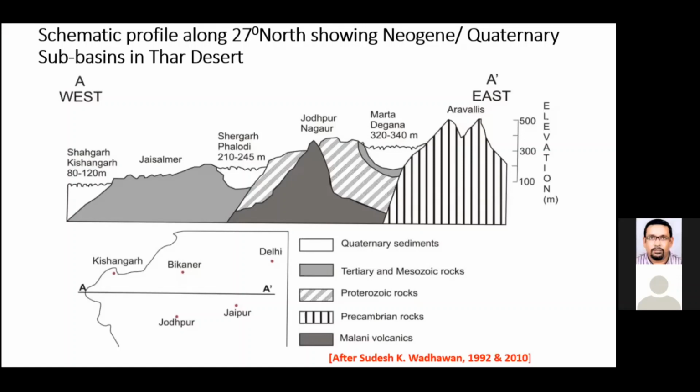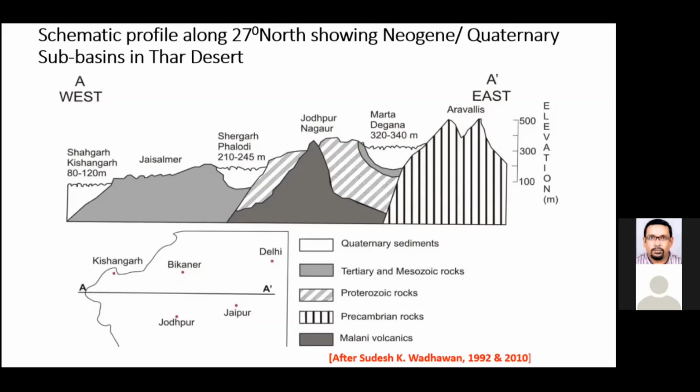These dune occurrences are there in the Didwana, Kuchaman, and around the Sambar area. These areas have these dune fields and a thick column of Quaternary sediments, and their average elevation is 320 to 340 meters above mean sea level, right? So there is a fall in the level. And further west, again, there are rocky outcrops.